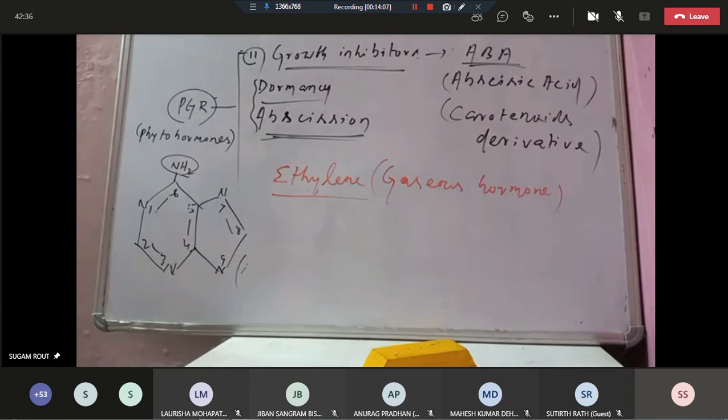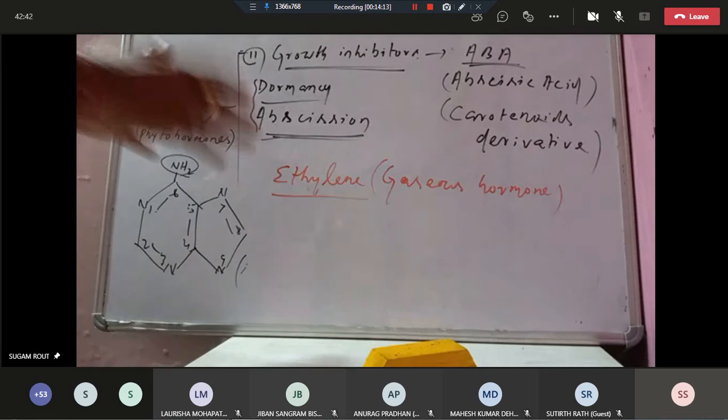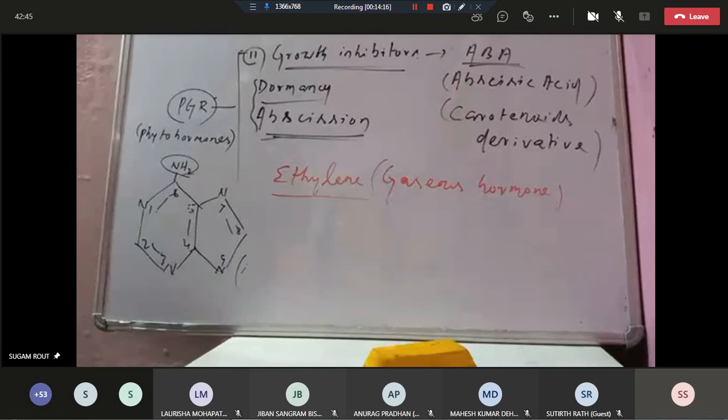If we look at its activity, it fits with either of the activities: sometimes it causes promoting activities, sometimes inhibiting activities. Both, either of the two, but it fits more with inhibiting activities, though in some cases it is promoting.